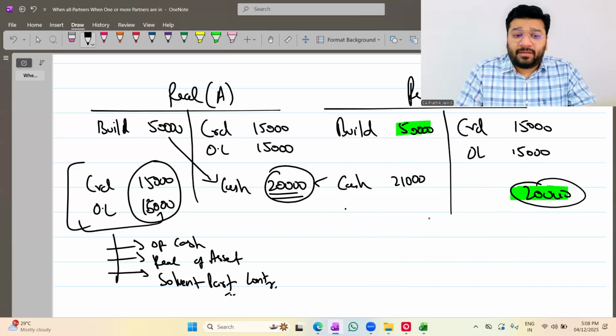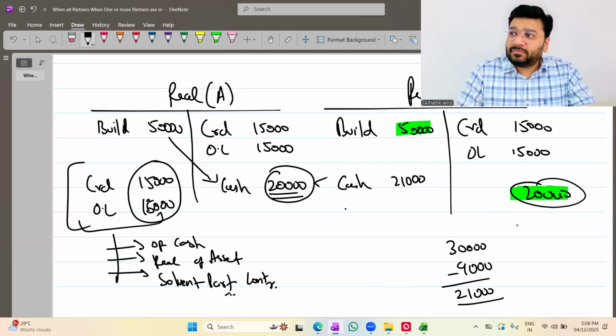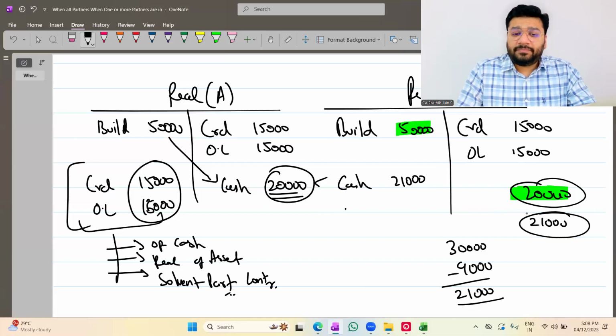How is it 24? 30,000 was your loss. In that, how much have you not paid? 9,000 rupees you have not paid. That is gain for you. So how much is balance? 21,000. You said 21,000? 21 is coming or 24 is coming? Check. 21 is coming. 21 is realization loss.